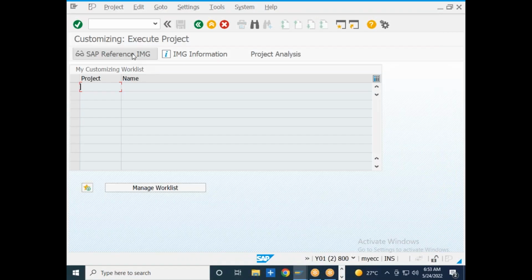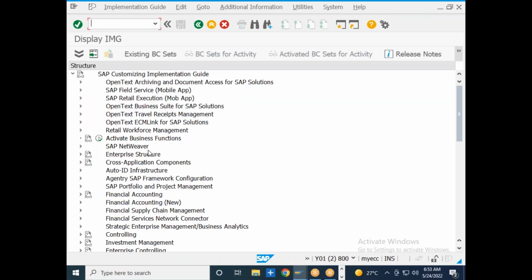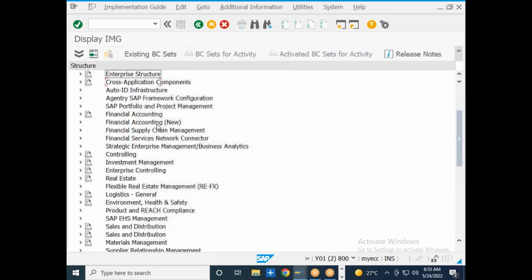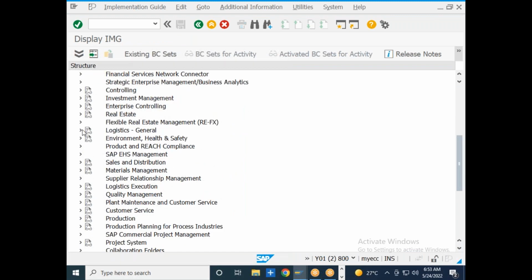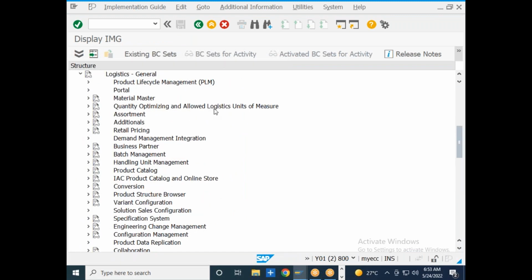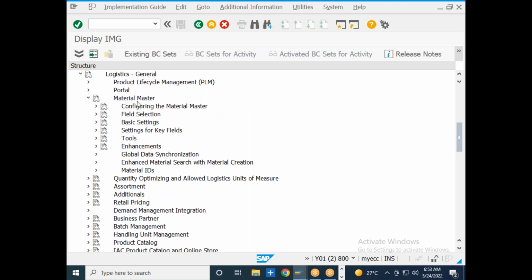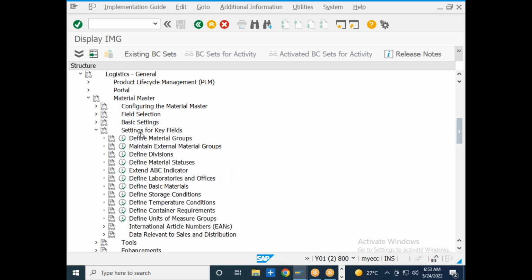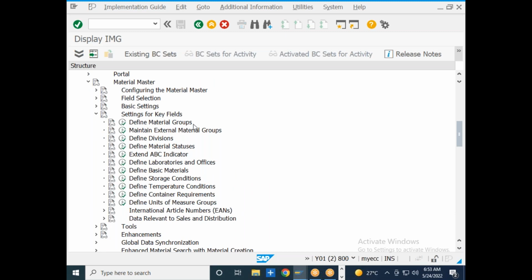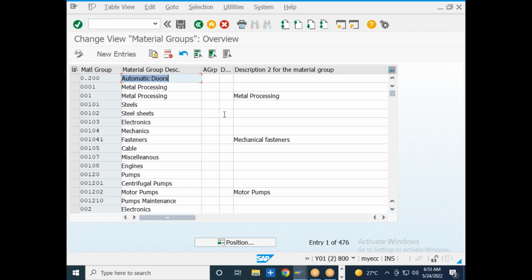So I will go to the SAP reference implementation guide, then go to logistics general, then you have material master, and here you have settings for key fields and material groups, right? Define material groups. Here itself you can create material groups or the service groups.